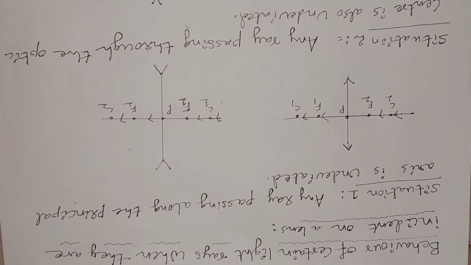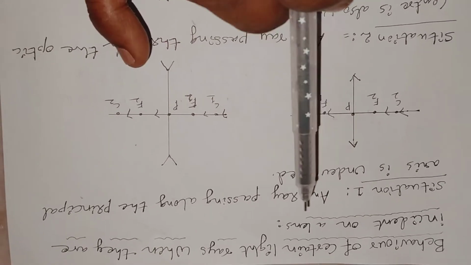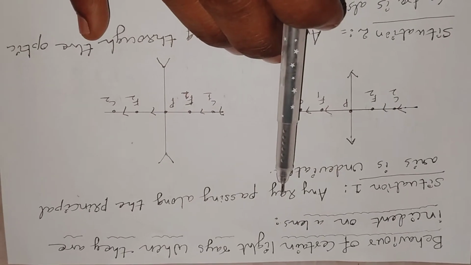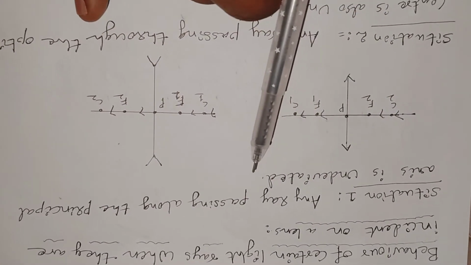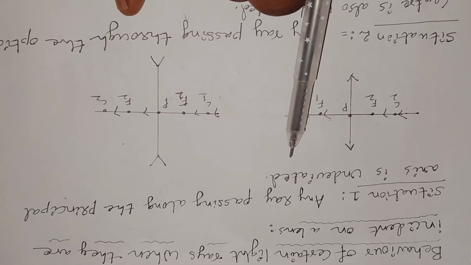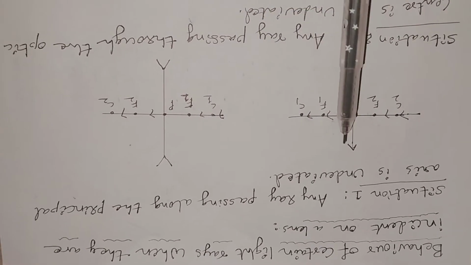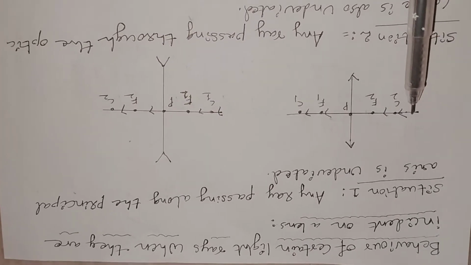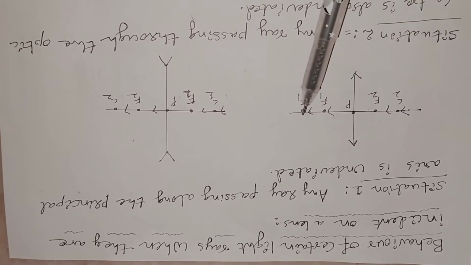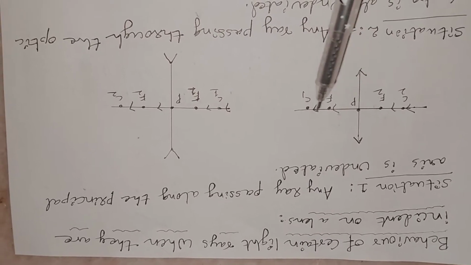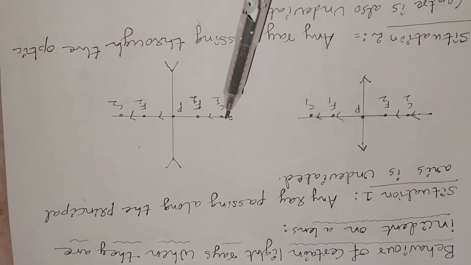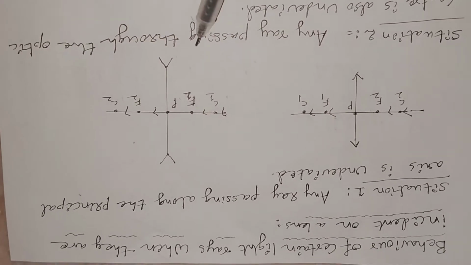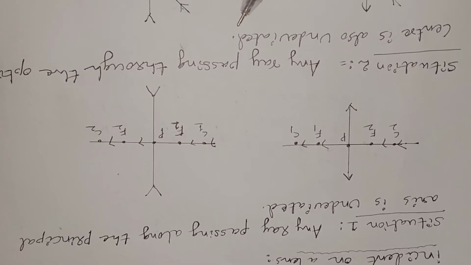Morning students. Now we shall discuss the topic: behavior of certain light rays when they are incident on a lens. Situation 1. Any ray passing along the principal axis is undeviated. This is a convex lens symbol, this is a concave lens symbol. A ray which moves along the principal axis, no deviation occurs. Here also the light ray moves along the principal axis. After emerging from the lens, there is no deviation.